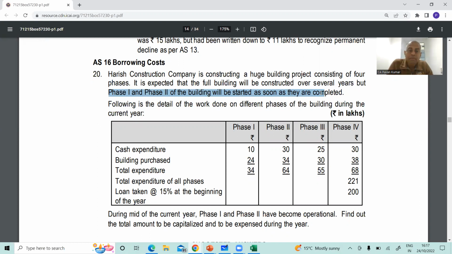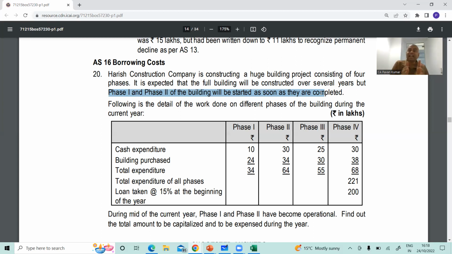Do you remember in borrowing cost, till what time you can capitalize the borrowing cost on a qualifying asset? Till the project or any part of the project, if interest cost can be apportioned, that particular part or the full project, substantially completes. Maybe some petty administrative works are pending, but if it is substantially complete and ready for use, then you have to stop capitalizing the borrowing cost.